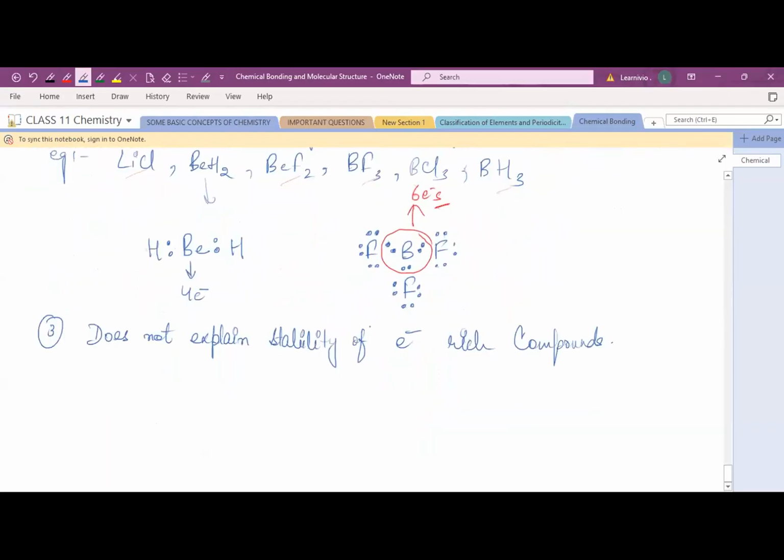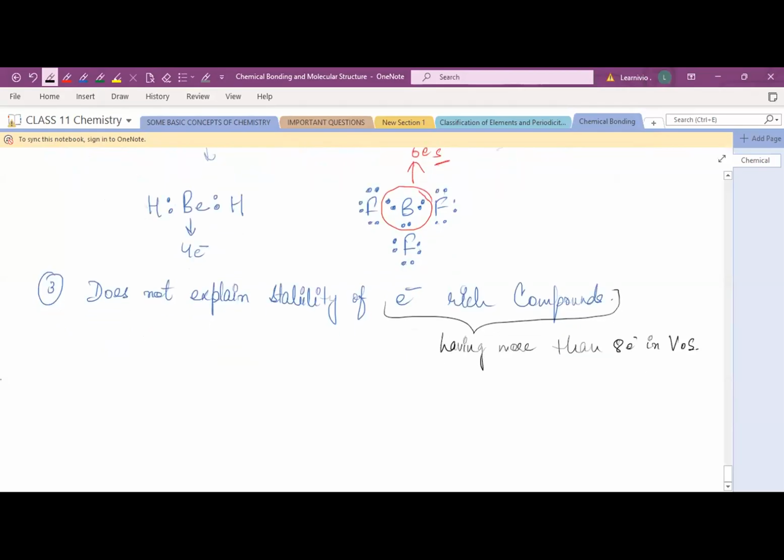Okay, for example, the electron rich compounds means having more than 8 electrons in the valence shell. Vs is the valence shell.